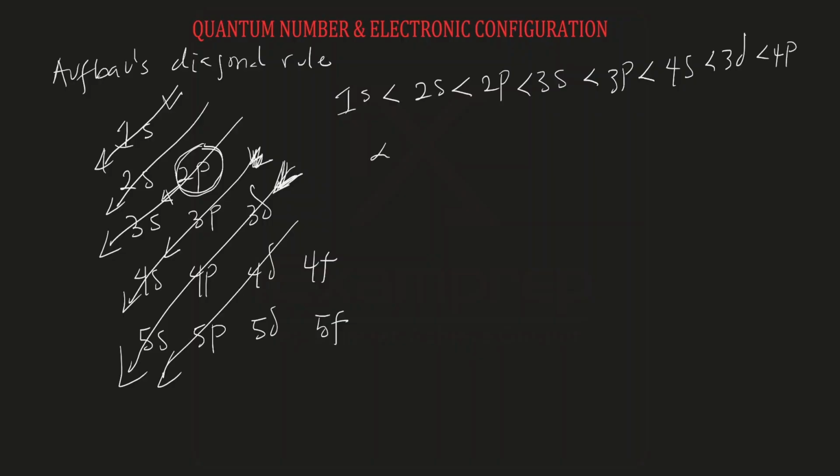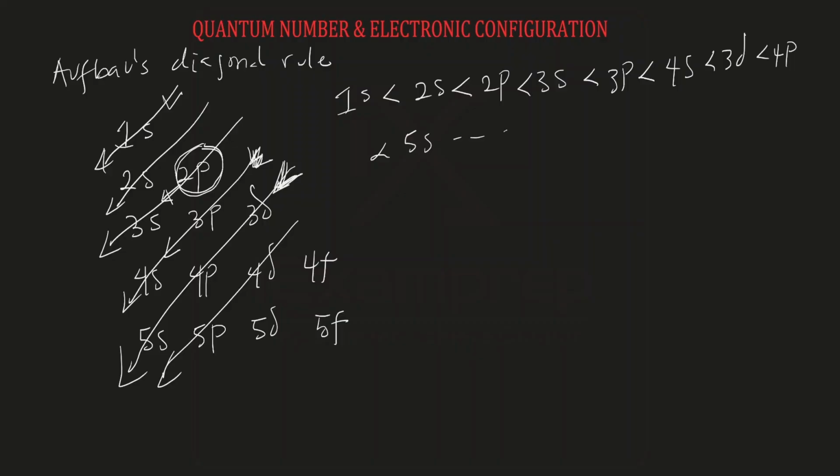Then followed by 5s, and so on and so forth. So it means that when we are filling electrons into the orbitals, we must fill 1s before 2s, 2s before 2p, 2p before 3s, 3s before 3p, and so on. That is what Aufbau principle is saying, that orbitals of lower energy are filled before orbitals of higher energy. This is what you must know as the energy associated with each orbital.